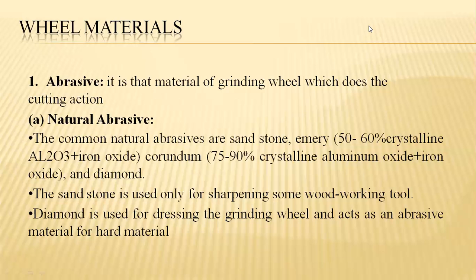Usually, sandstone is widely utilized for sharpening woodworking tools. Diamond is the material widely utilized for dressing the grinding wheel and acts as an abrasive for hard materials.